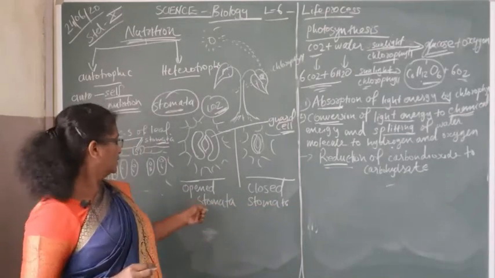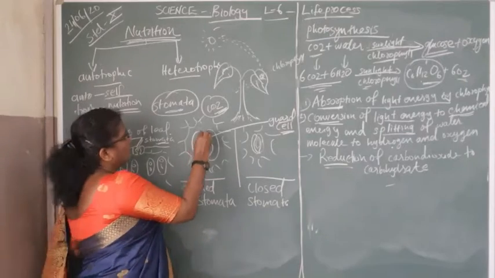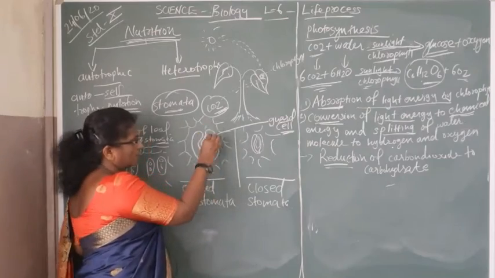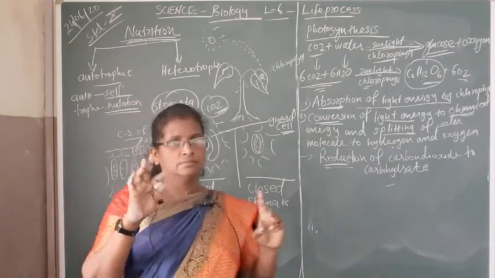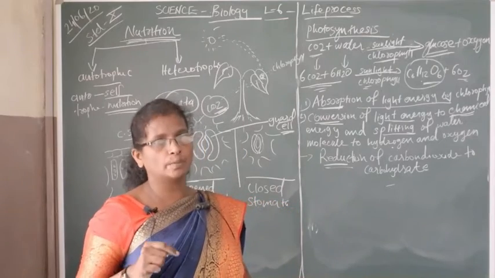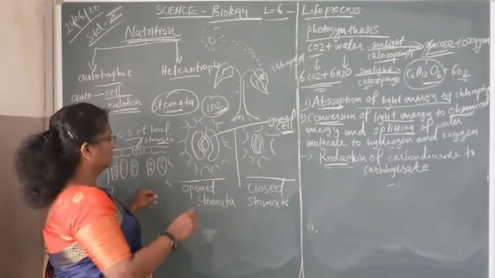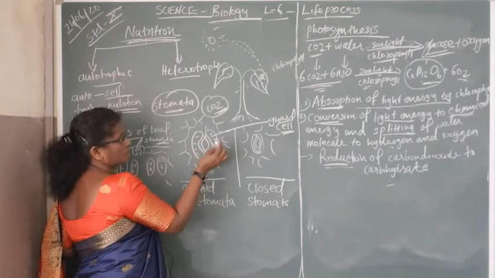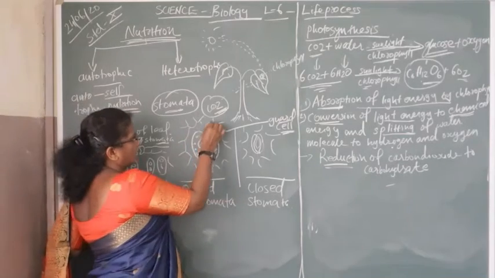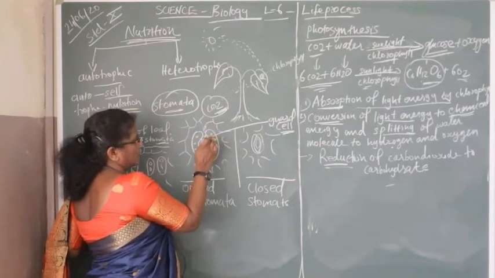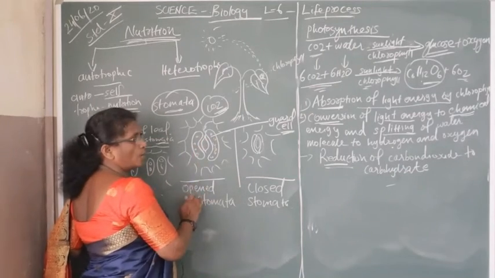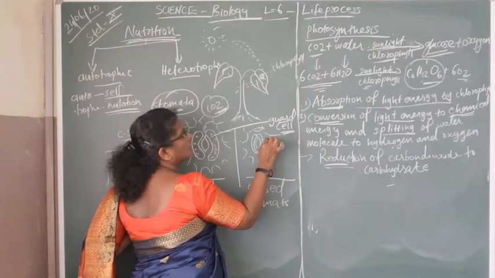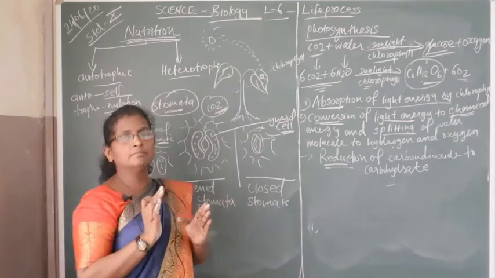What happens when the stomata open? When water enters through the guard cells, their size increases. At that time the stomata opened. See these guard cells, their size increases when the water enters through the guard cells. That time the stomata opened.